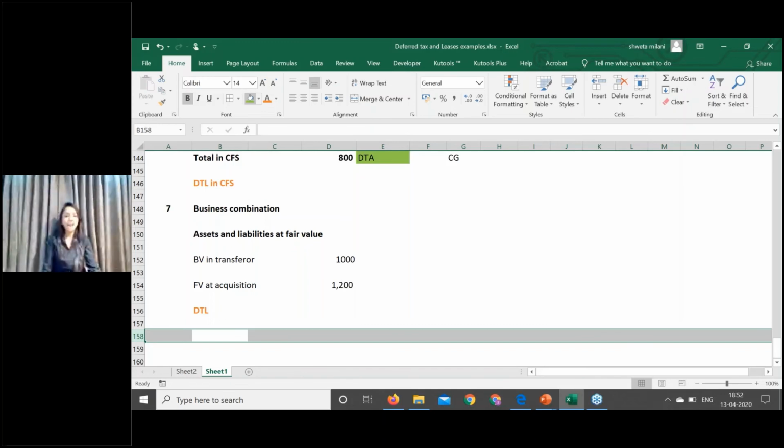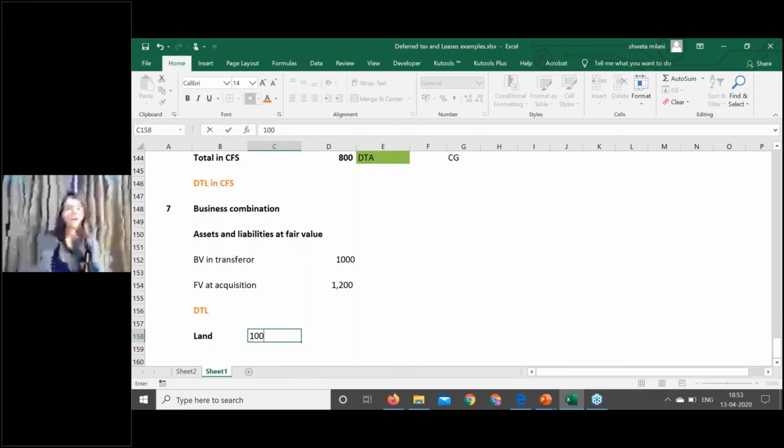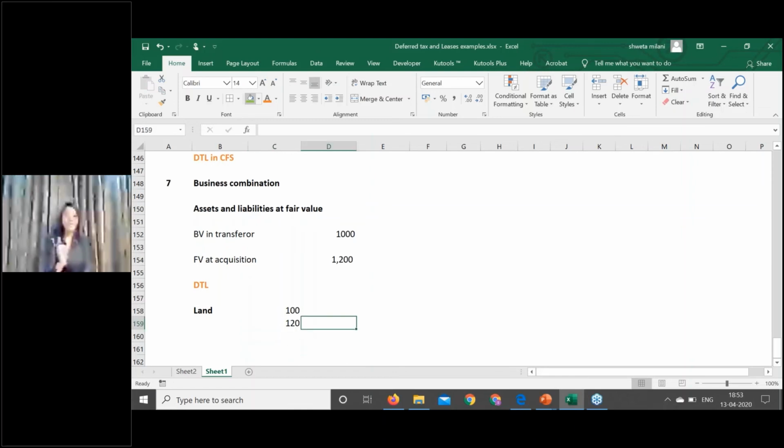So, for example, if my land is at 100, appearing in the book value of the acquiring company, in that case the book value is 100 rupees, correct? I am acquiring that company, so I'll fair value the assets and liabilities acquired. So suppose the fair value of the land is rupees 120. So in short, the fair value is rupees 120 at which I have accounted in my books of accounts. So directly the land is appearing at 120 in your books. So what will happen to this 20 rupees gain? You will have to recognize a deferred tax liability on this 20 rupees gain.